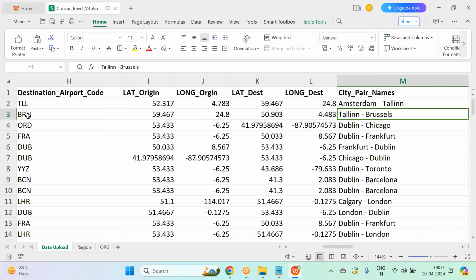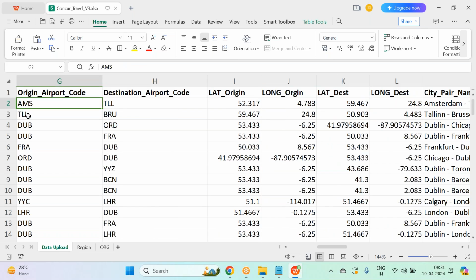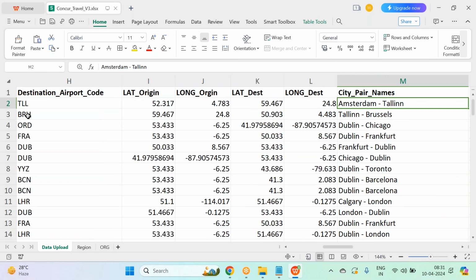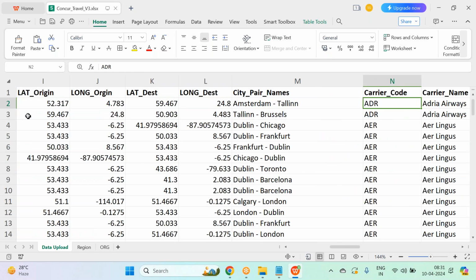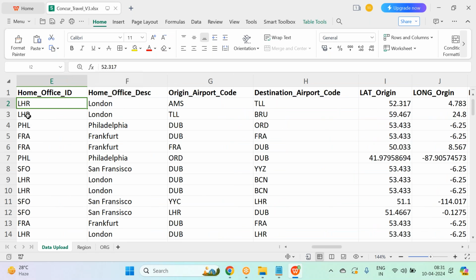Then in the city names, you see origin city and destination city. Here you see the travel is from Amsterdam to Tallinn. The origin airport code is AMS, that means Amsterdam. TLL means Tallinn. Okay. Then you've got carrier. So you see all the travel details here, guys.